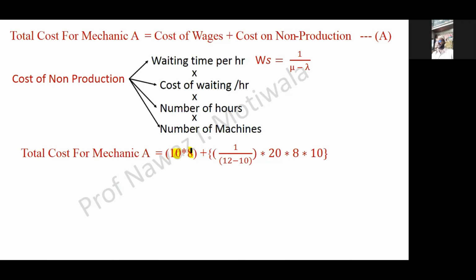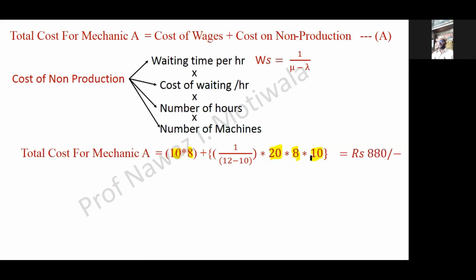Plus this formula, waiting time per hour, which we know is 1 upon mu minus lambda, multiplied by cost of waiting per hour, that is 20, the idle cost already given in the question, multiplied by number of hours, again 8, and number of machines. It is given that the arrival is 10 per hour. If I calculate this, I will get the answer as rupees 880.